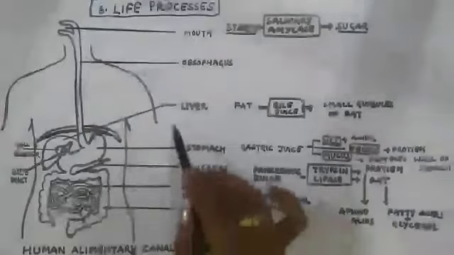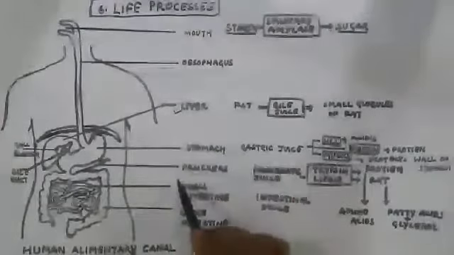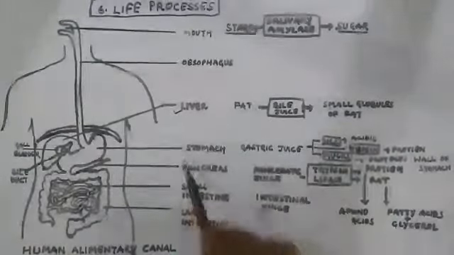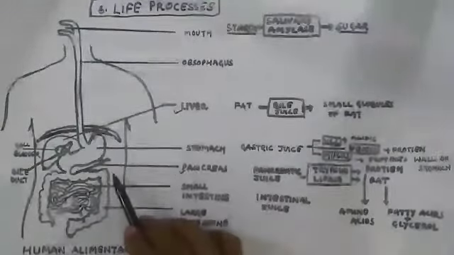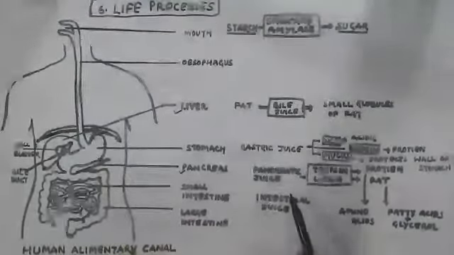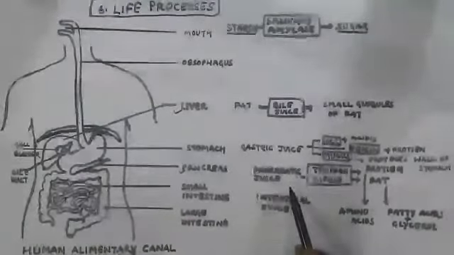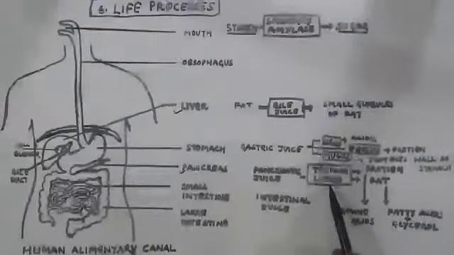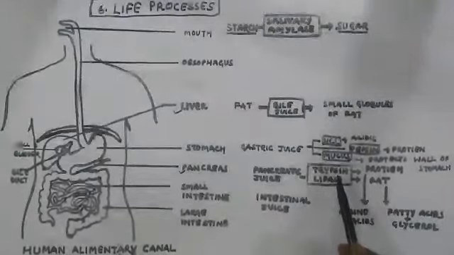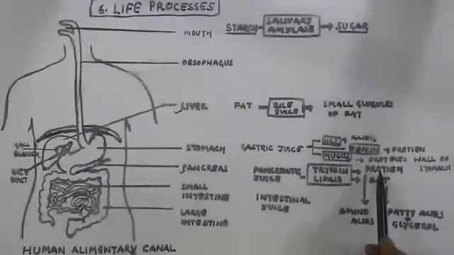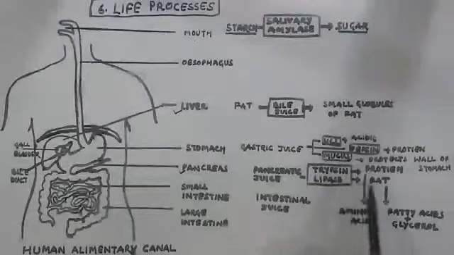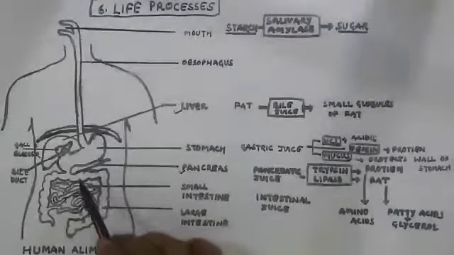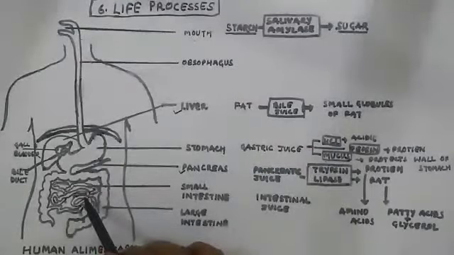The liver is one gland. Another you studied over here is the gastric gland inside the stomach. The pancreas is another gland. It gives out pancreatic juice. This pancreatic juice contains the enzymes trypsin and lipase. Trypsin works on protein and lipase works on fat. But this pancreatic juice is given into the small intestine.